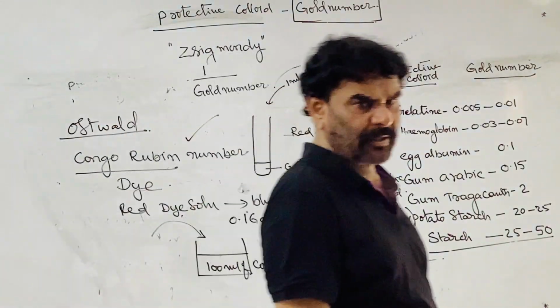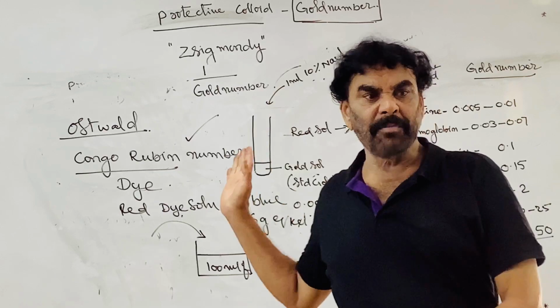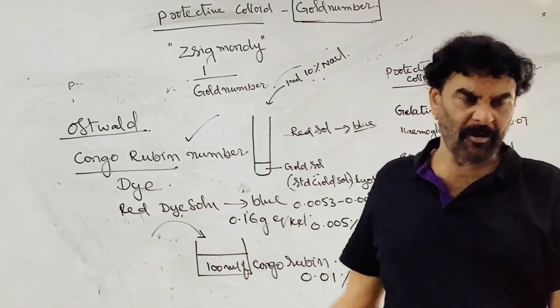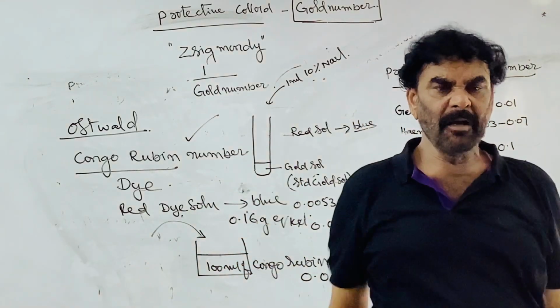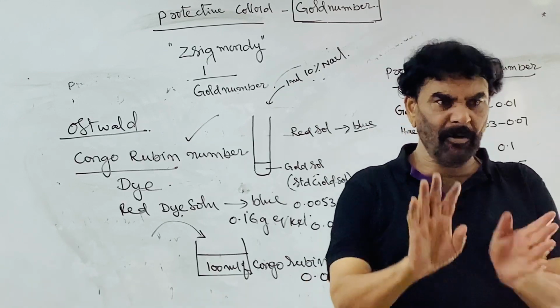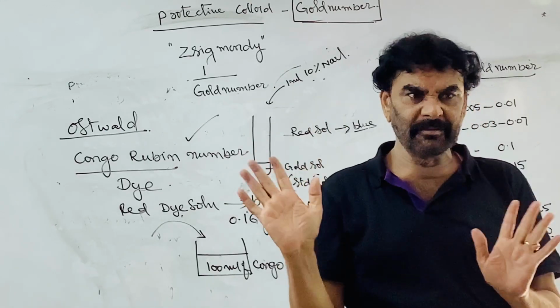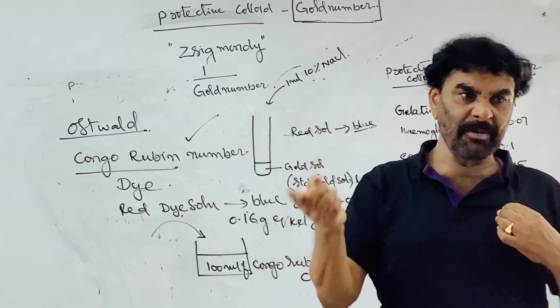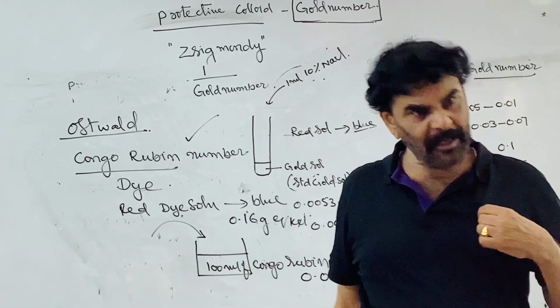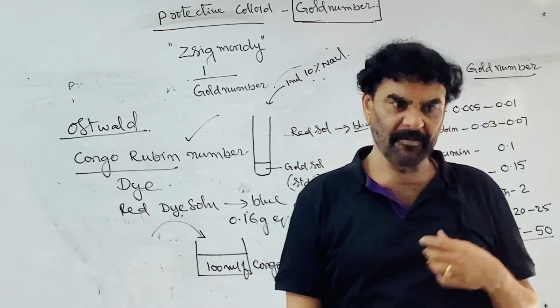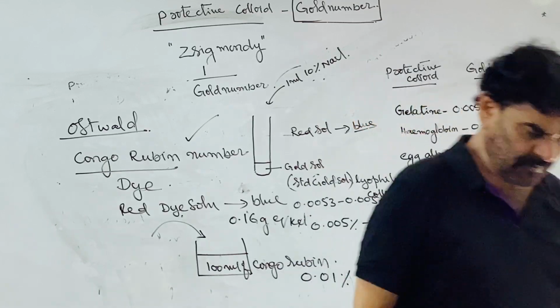This is something about the protecting power of the lyophilic colloids. This is something about the gold number. The higher the gold number, the protecting power of the colloid is less, inversely related. This is something.